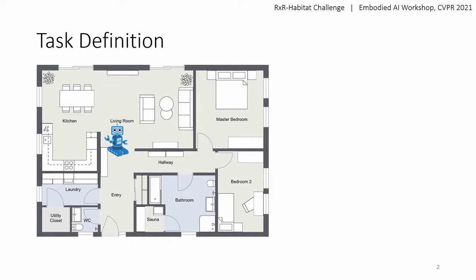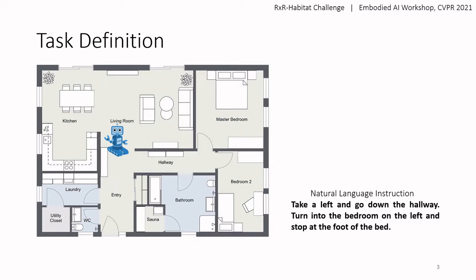In the RxR-Habitat Challenge, an agent is placed in a previously unseen, simulated environment with the goal of accomplishing a vision and language navigation task. The agent is given a natural language instruction, such as, "Take a left and go down the hallway, turn into the bedroom on the left, and stop at the foot of the bed." This instruction describes a path through the environment, which necessitates grounding language in the visual scene and reasoning jointly about vision and language.